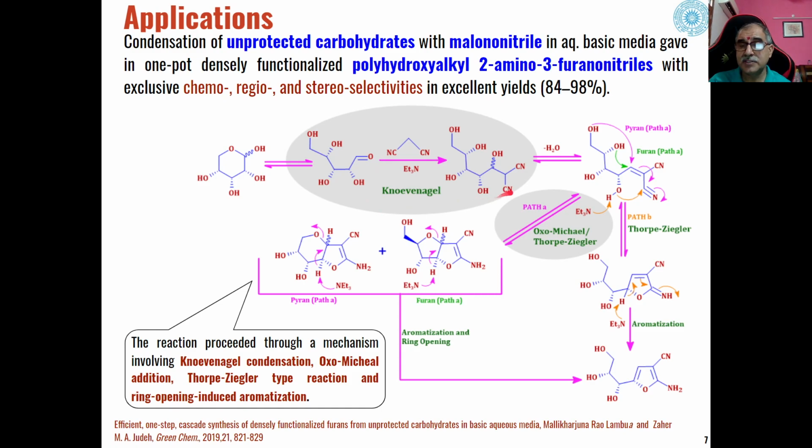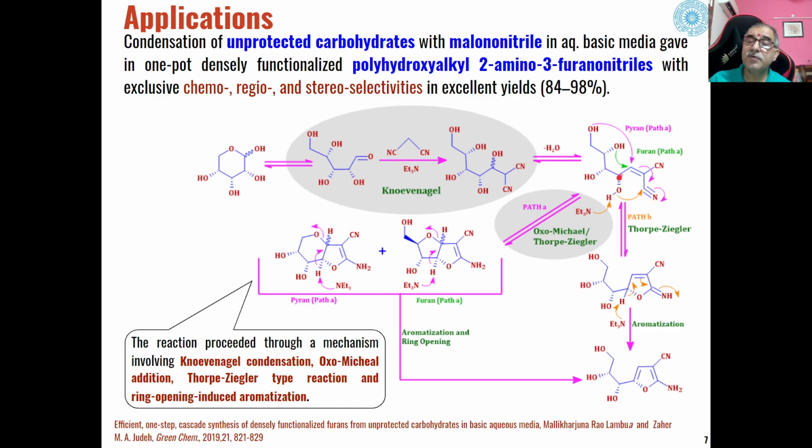And then this carbanion will undergo a nucleophilic addition to this carbon-oxygen double bond, and Knoevenagel condensation will take place. Nucleophilic addition of malononitrile to this unprotected carbohydrate will lead to the formation of these types of cyanohydrins. And then this cyanohydrin will undergo dehydration. H from here in the basic media is removed, and OH from here, and this will create a carbon-carbon bond at this place. So we will get these types of enolic dicyanides as the intermediates.